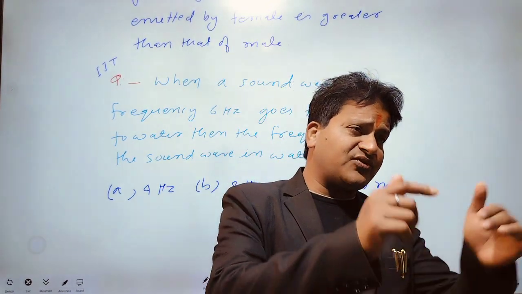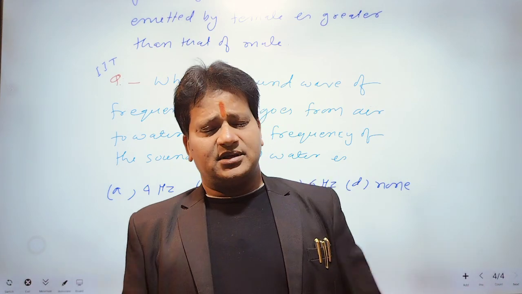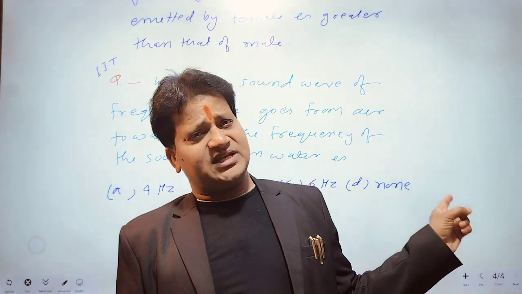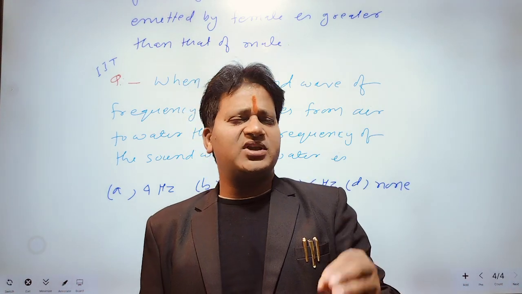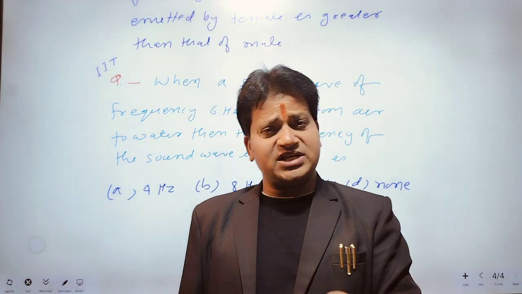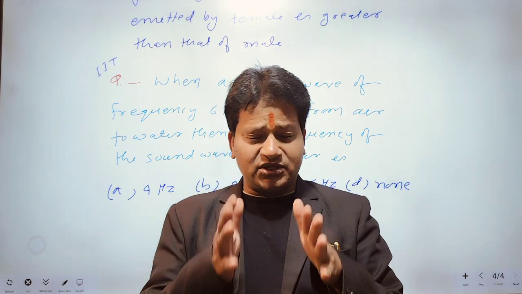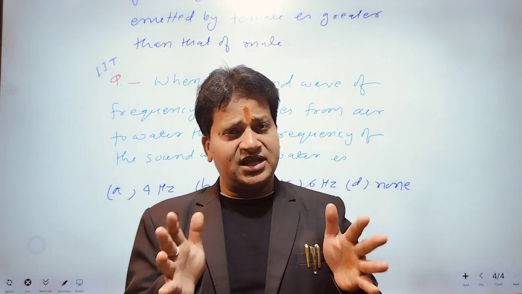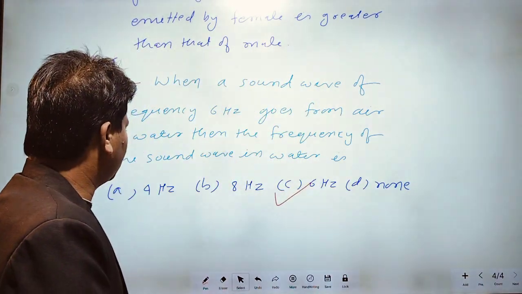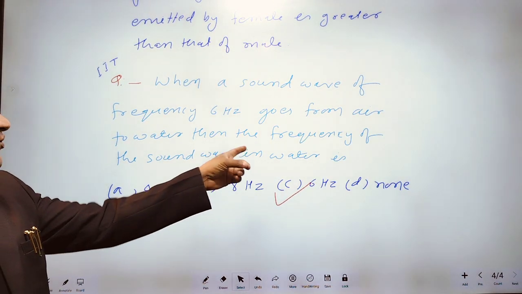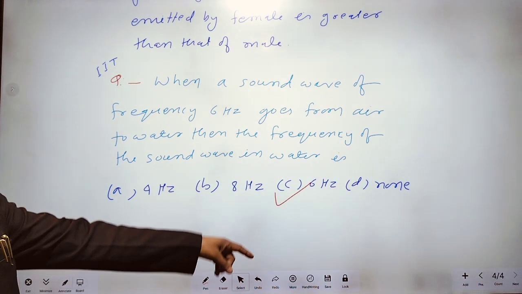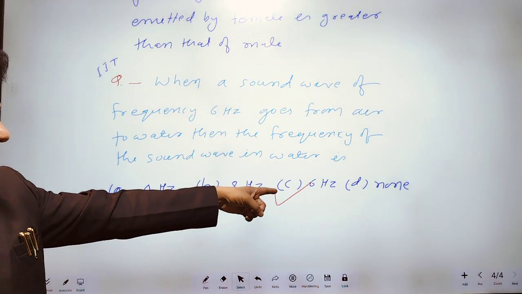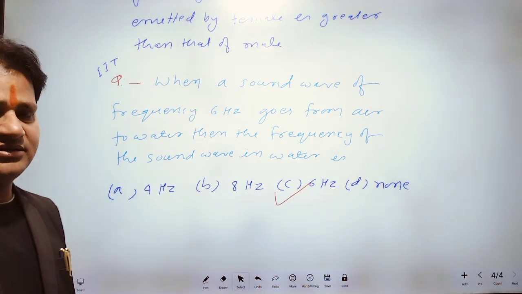Here, the medium changes from air to water. Therefore, frequency will not change, because frequency depends on the nature of the source. Therefore, the frequency of the sound wave in water will remain the same as in air. Therefore, the answer will be 6 Hz.